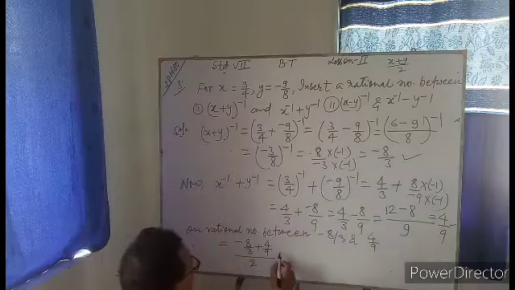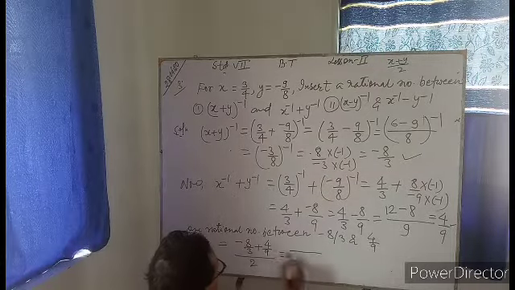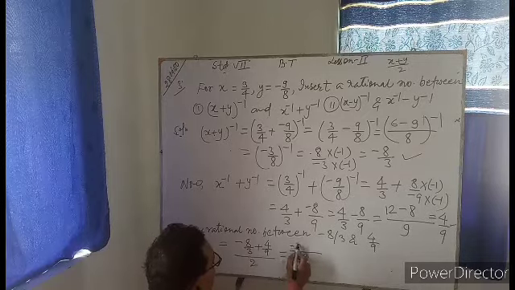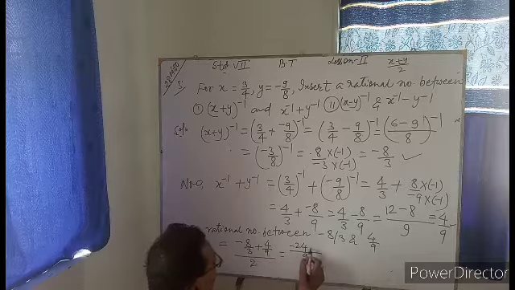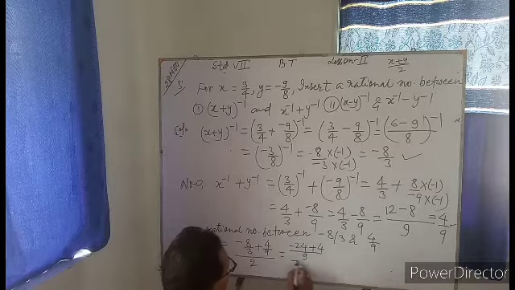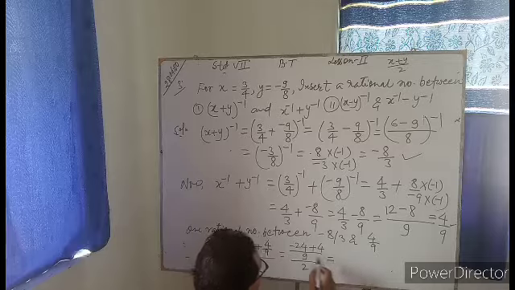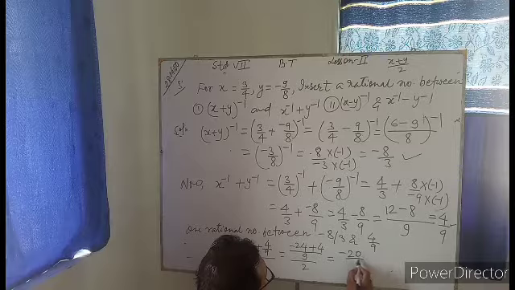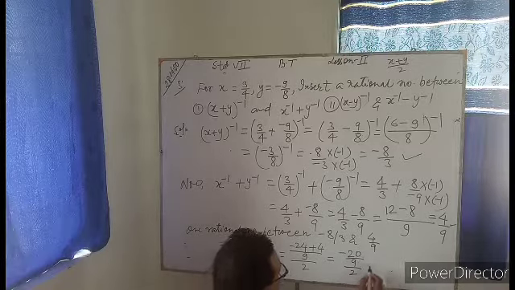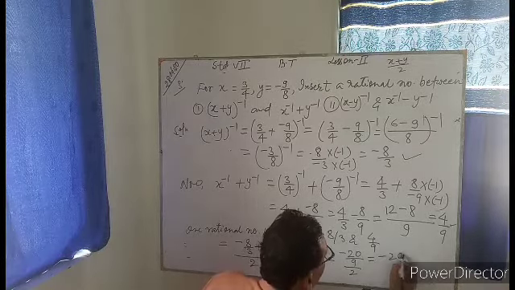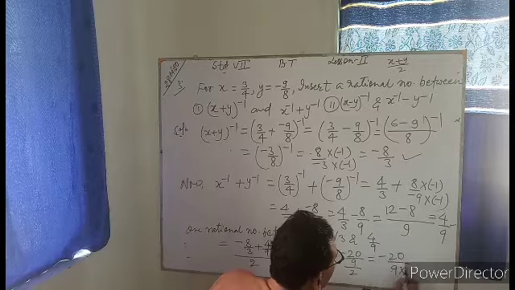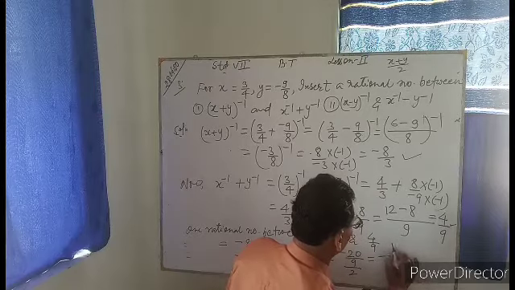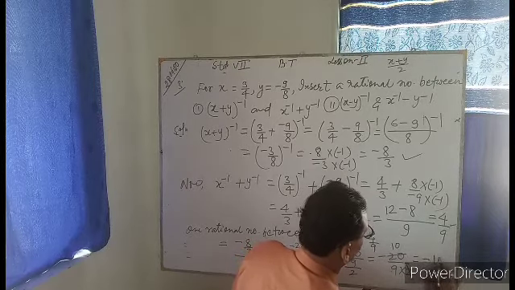So you may have here the LCM of 3 and 9 is equal to 9. 3 3s are 9, so minus 24, and 9 9s plus 4, by 2. This will give you minus 24 plus 4, which is minus 20 by 9, and whole divided by 2. This will give you minus 20 by 9 into 1 by 2. That is, 2 10s are 20, minus 10 by 9.